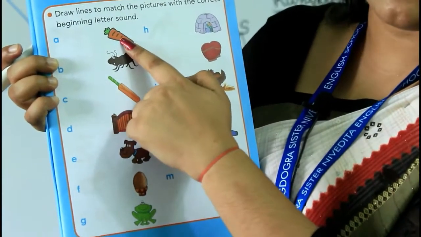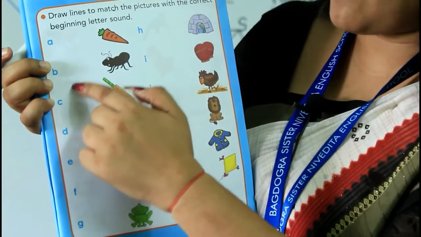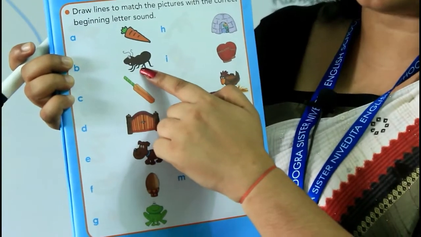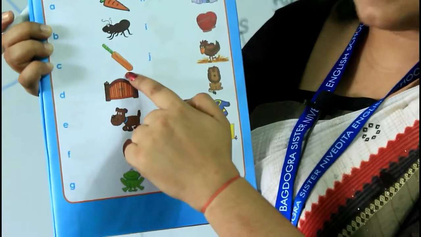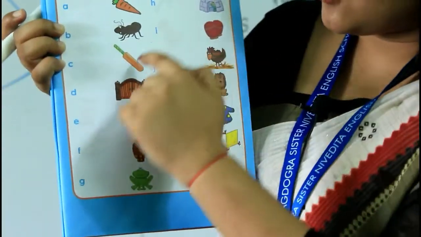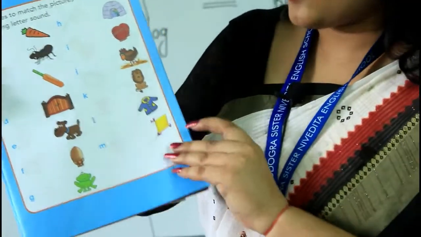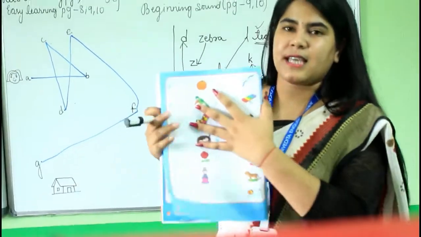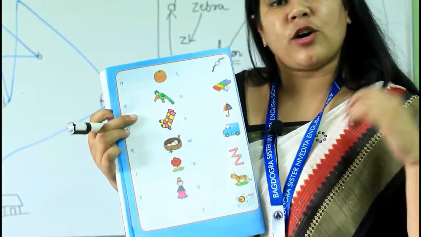Suppose C for carrot. Carrot comes with letter C. So you have to match over here. C for carrot. And the first letter is A for ant. That means A for ant. Match it. This is bat. The beginning letter of bat is B. So where is B? In this way you have to do this. Okay. Which page number? Page number 9 and 10. The same way. I have shown you how to do this. So you will do this by yourself.